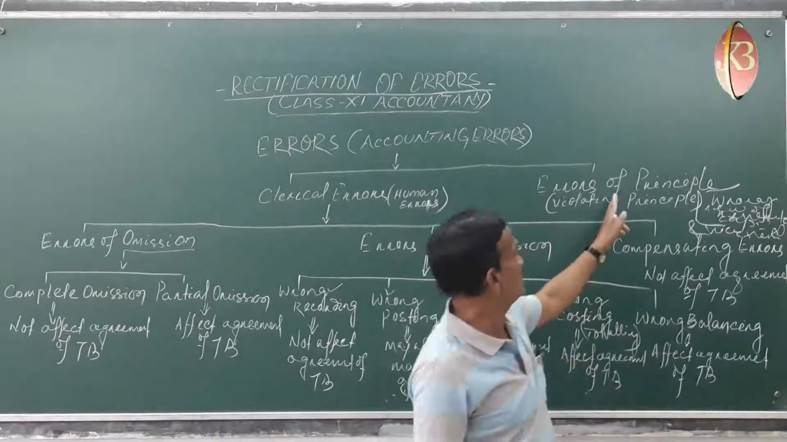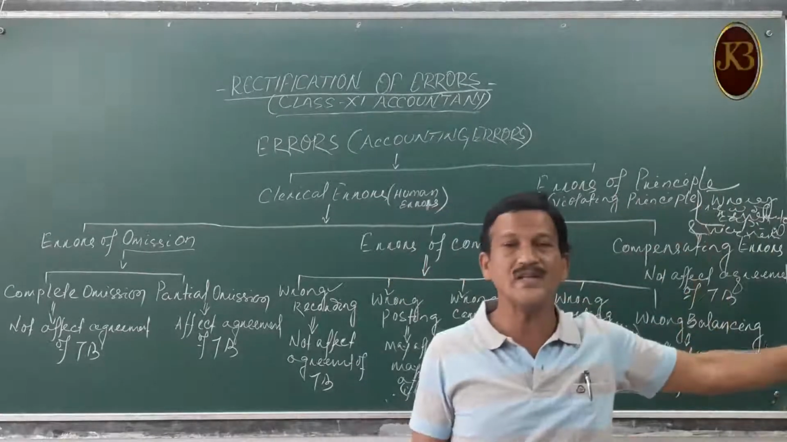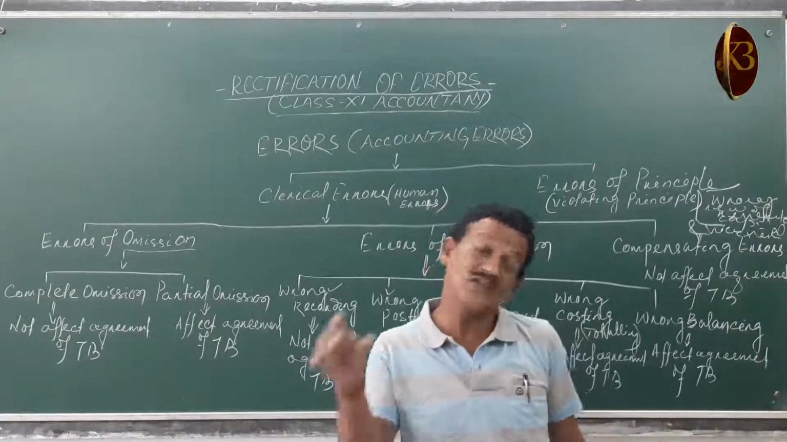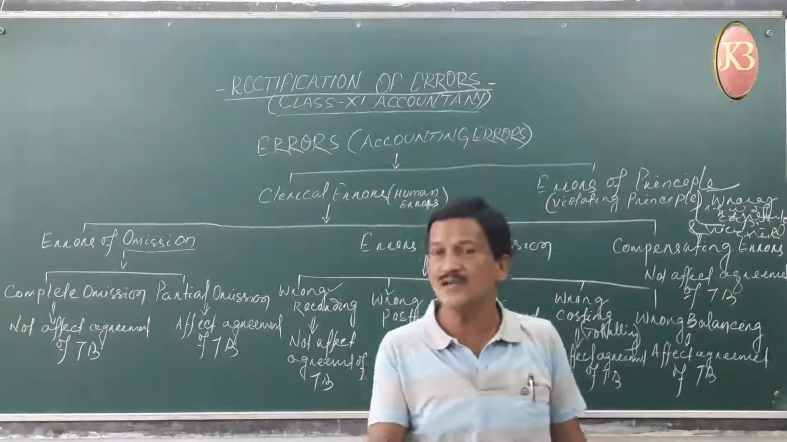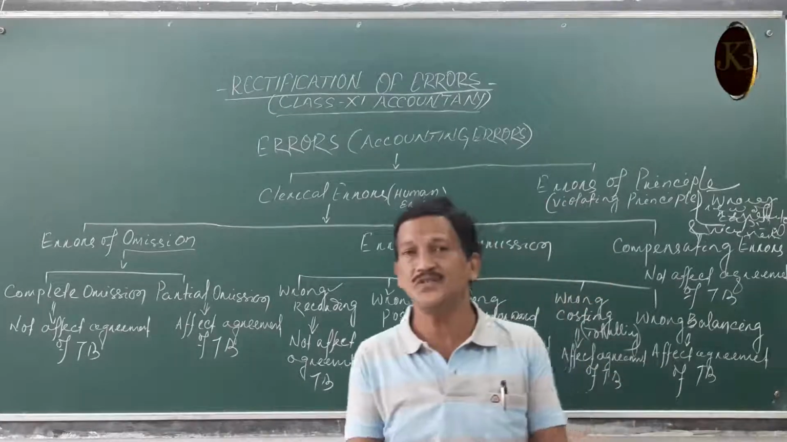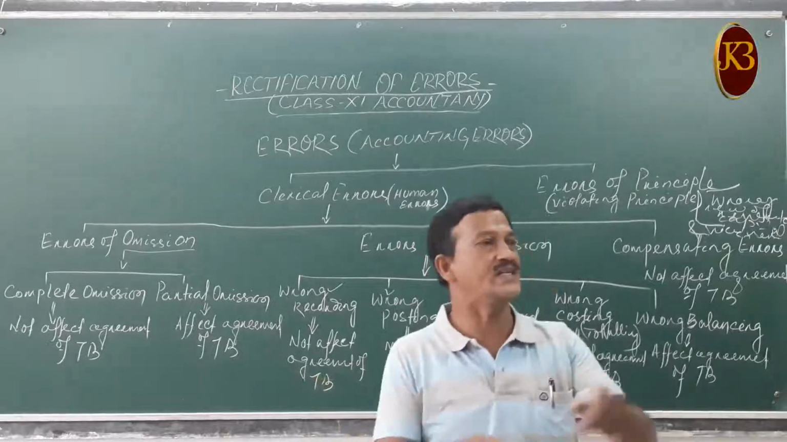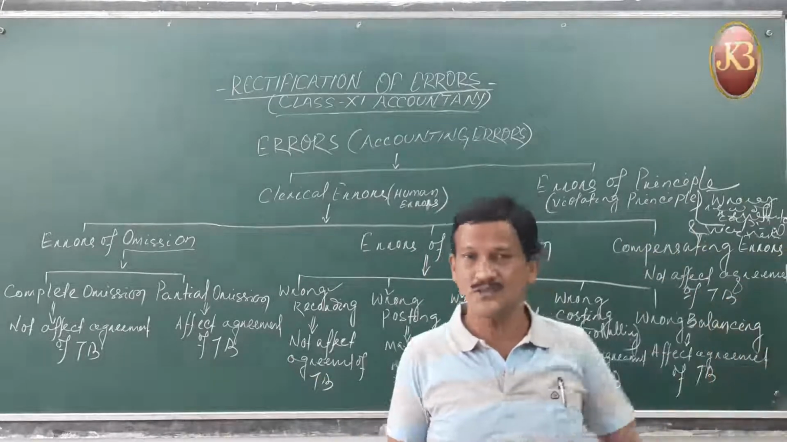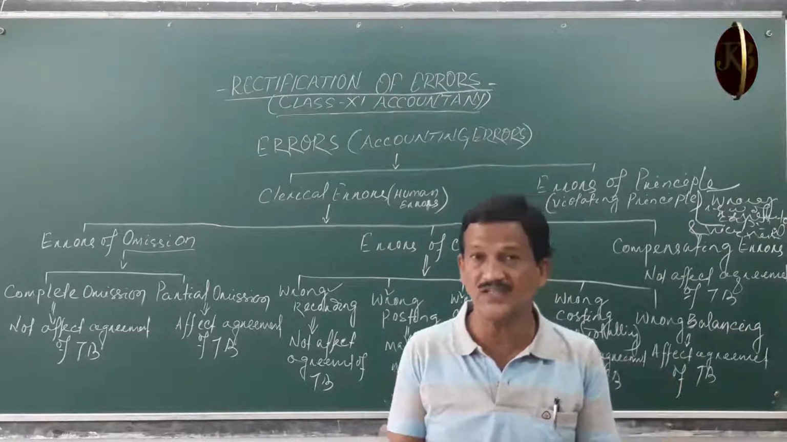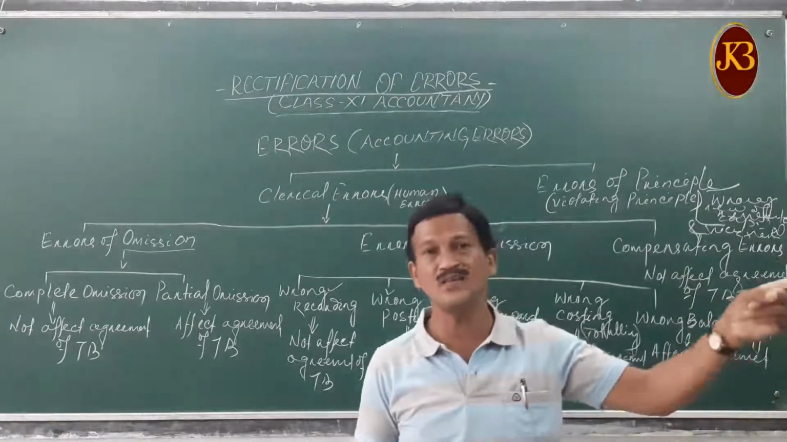It does not affect your trial balance agreement. Errors of principle do not affect the agreement of the trial balance. The trial balance will be agreed, it will not be mismatched, but the mistake is there. Another example: we have done minor repairs to the computers or the machineries, but instead of debiting the repairs account, we have debited the machinery account or the computers account. Repairs is a revenue expenditure, but we wrongly treated it as a capital expenditure and debited the asset account.